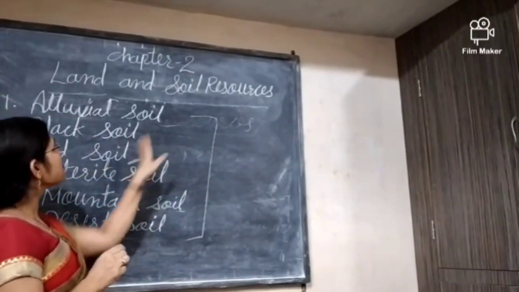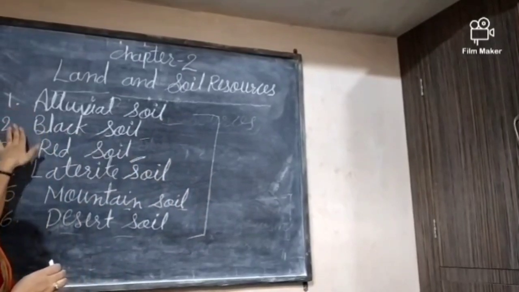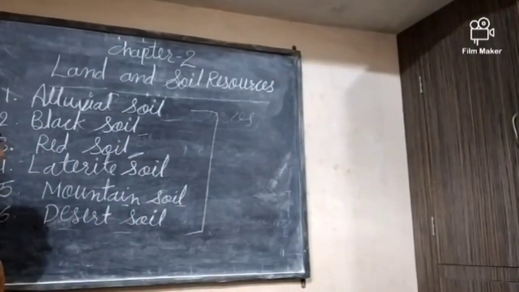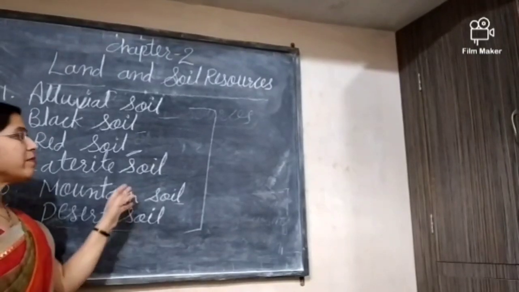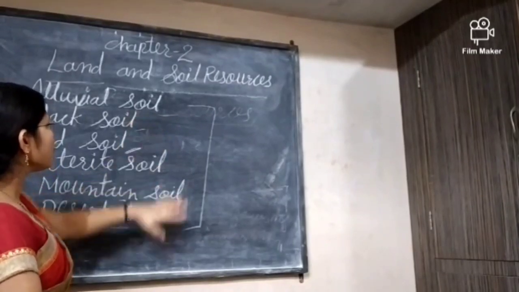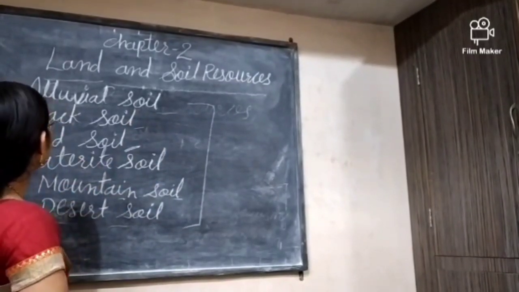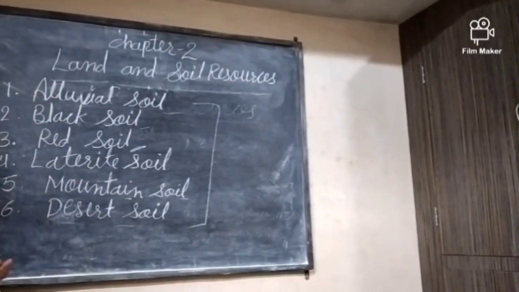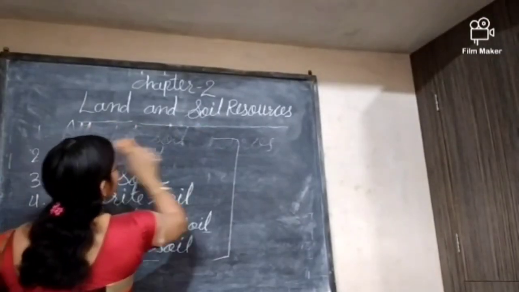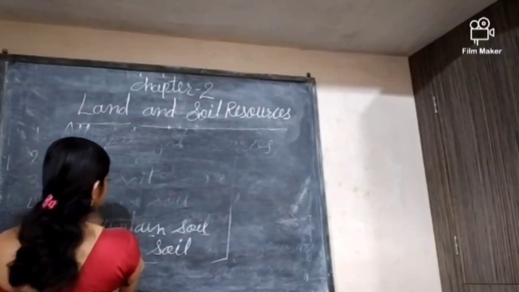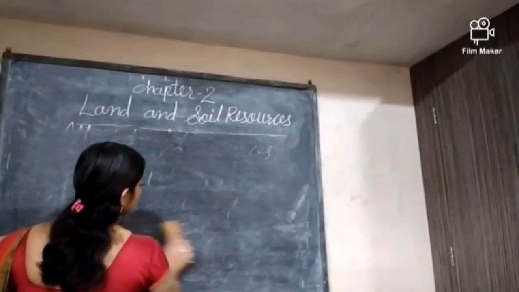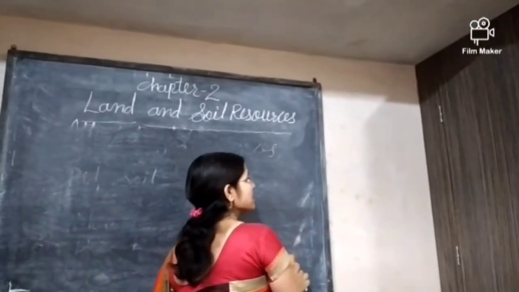So here these 6 main types of soil are there: alluvial soil, black soil, red soil, laterite soil, mountain soil and desert soil. In your book, one map is there, and in this map you can see the distribution of these types of soil in the different parts of our country, India. Okay, so now I think this type of soil is clear to you. Now we'll discuss the conservation of soil.